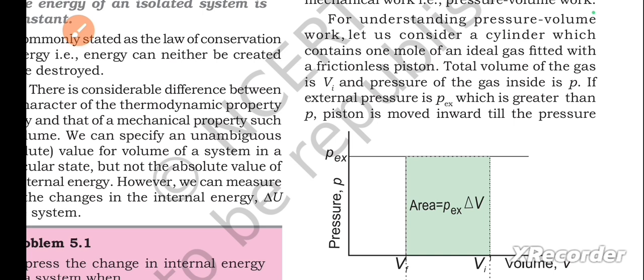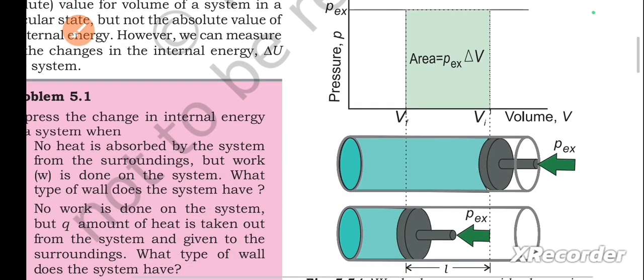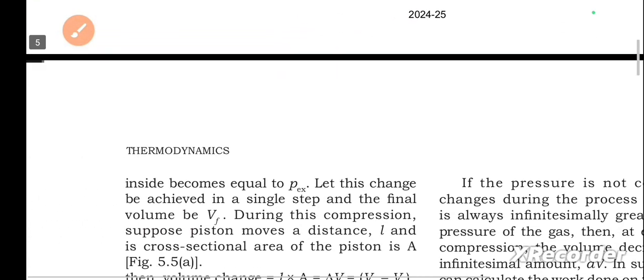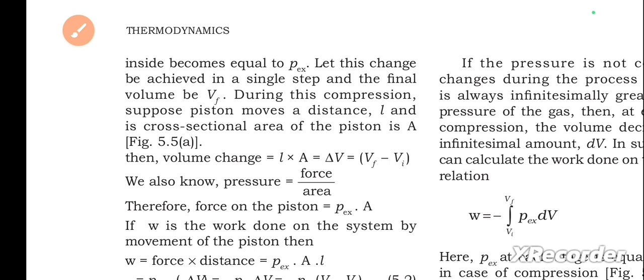If external pressure is Pex, which is greater than P, the piston is moved inward till the pressure inside becomes equal to Pex. Let this change be achieved in a single step and the final volume be Vf. During this compression, suppose the piston moves a distance L and its cross-sectional area is A. Then volume change equals L into A, equals ΔV equals Vf minus Vi.